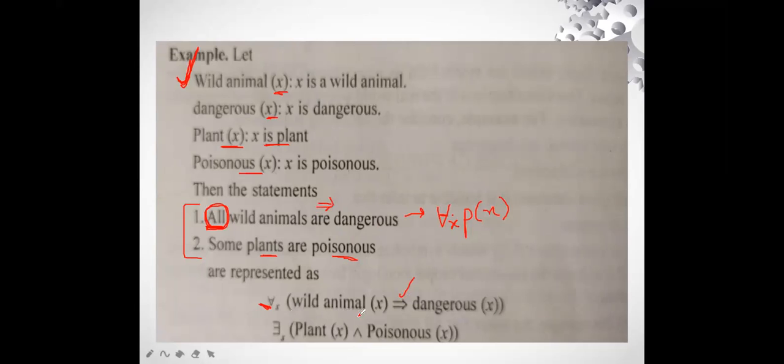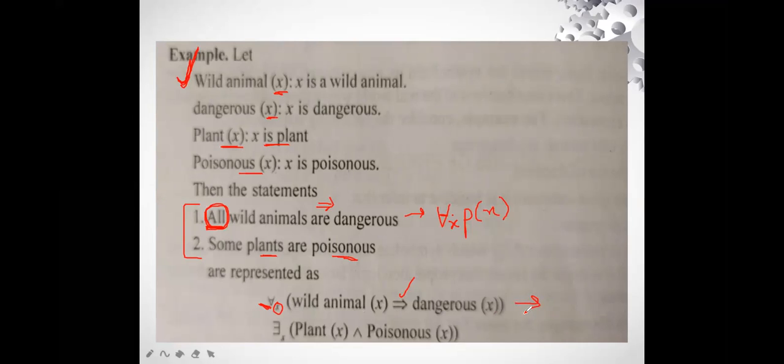So we have written wild animals X, implication sign, dangerous X. So what does it define? If the question is given out here and we have to write it in the statement form, we can read it as "all". This is the universal quantifier, so for all values of X, you can see subscript X is given. So that means for all values of X, wild animals are dangerous. So this is how we are going to solve the first statement, and we are going to render it in the symbolical form.